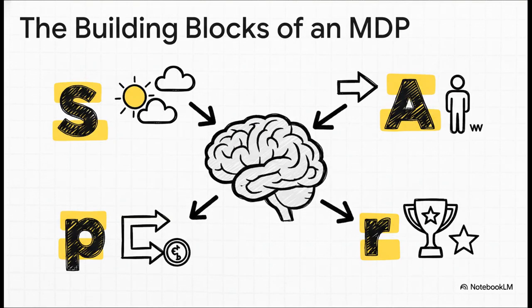An MDP really just boils down to 4 key parts. First up, S for states. That's all the possible situations the agent could be in, like low battery or high battery. Next, we've got A for actions. Those are all the choices it can make, like search or recharge. Third, P for probabilities. These are basically the rules of the game, telling us the chances of going from one state to the next. And finally, R for rewards. These are the points the agent gets along the way.